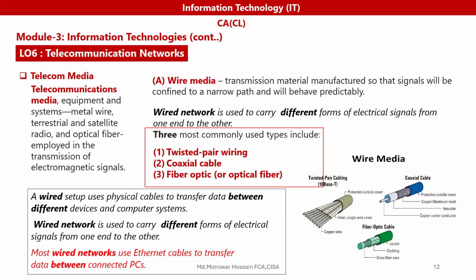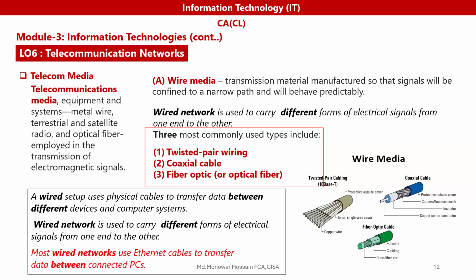If we study the wire media, they transmit through material manufactured so that the signal will be confined to a narrow path and will behave predictably.